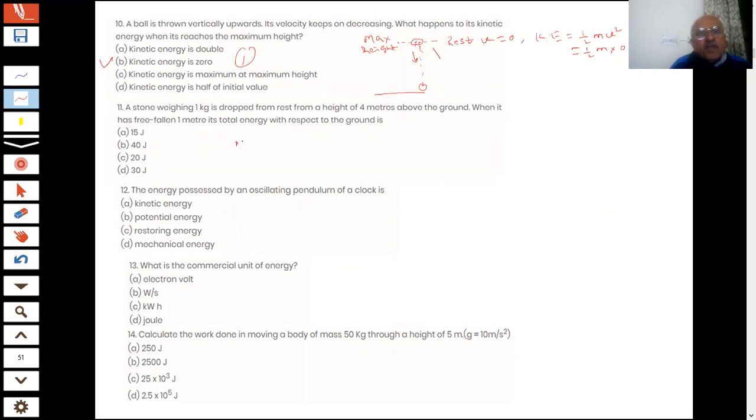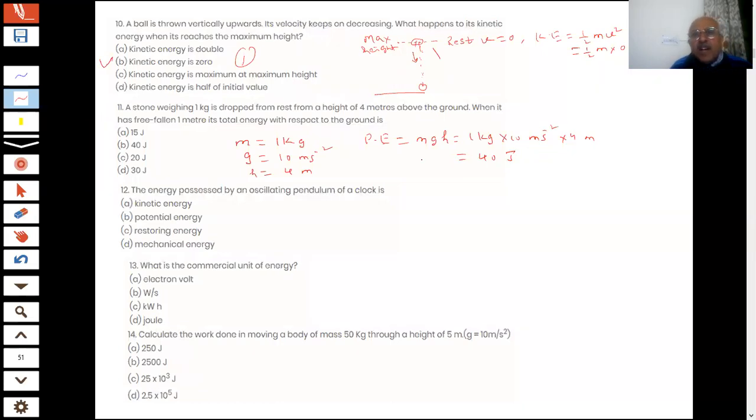What is the mass of the stone? 1 kg. What is the value of g, students? 10 meter per second square. Height is 4 meters. Then what is the potential energy of the body, students? What is the potential energy when it is at a height of 4 meters? mgh: 1 kg, 10 meter per second square, 4 meters. So how much is this? It is 40 joules.